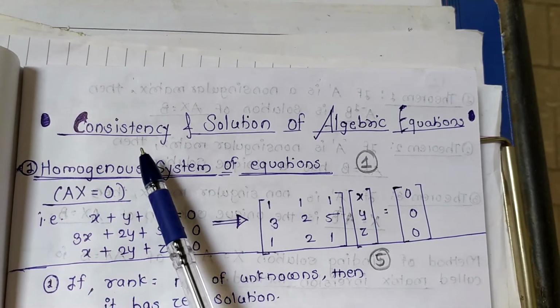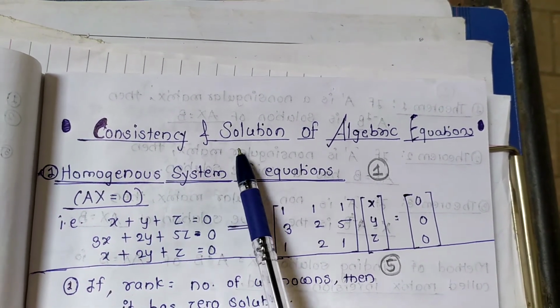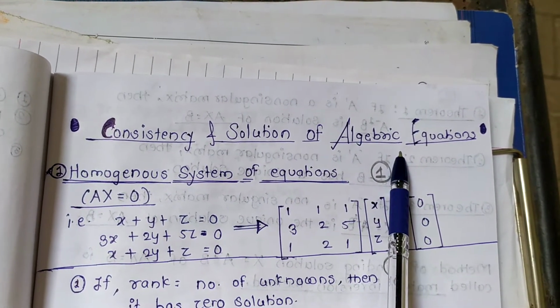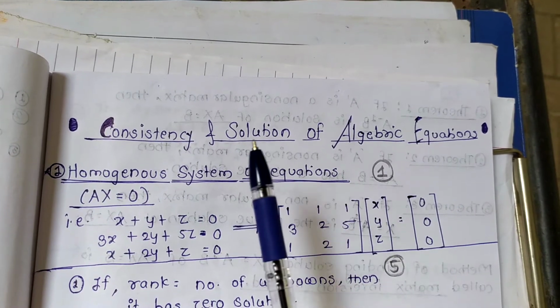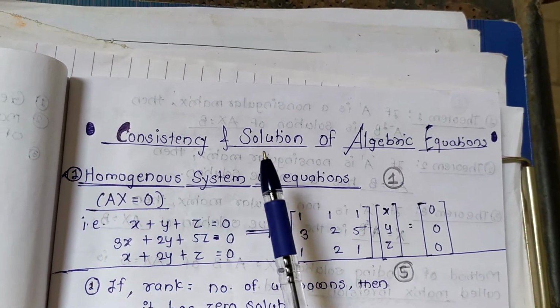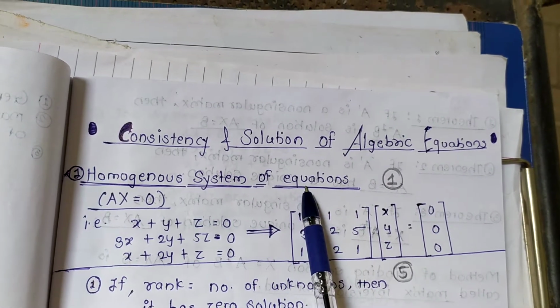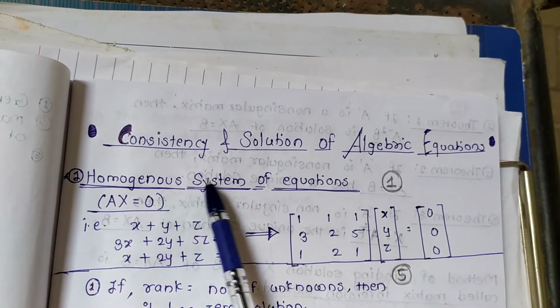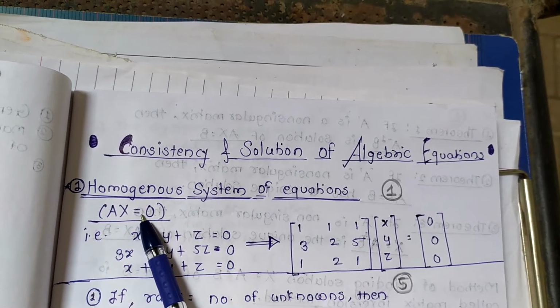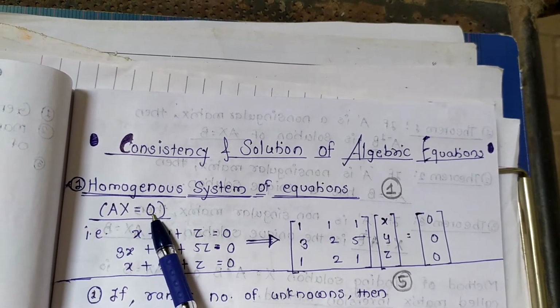Our today's topic is consistency and solution of algebraic equations. For that, we have to know what is a homogeneous system of equations and a non-homogeneous system of equations. First, a homogeneous system of equations means Ax = 0.